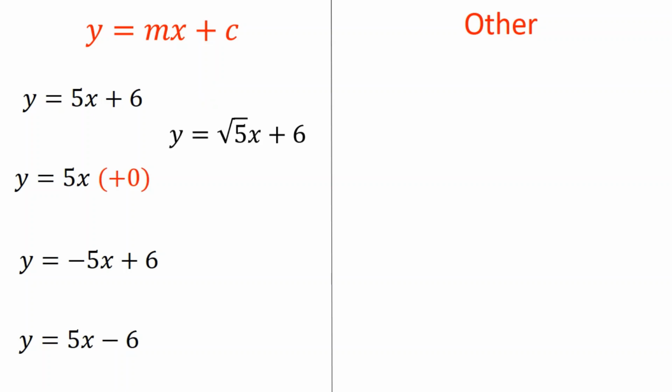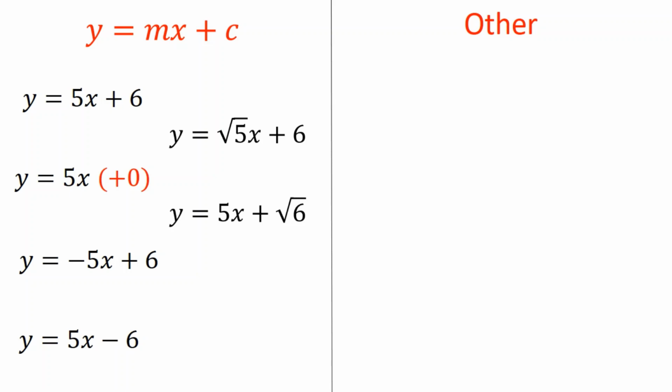Okay, next one. Now here I want to show you that the numbers can be complicated. There's no reason they can't be. And my go-to complicated number is a square root, a surd. So y equals the square root of 5, lots of x, plus 6 is absolutely fine, because m is the square root of 5, and c is 6. Similarly, if we've got y equals 5x plus root 6, then m is 5 and c is root 6, so that's absolutely fine.